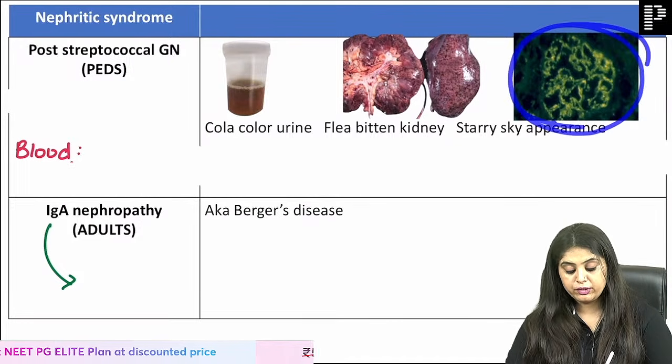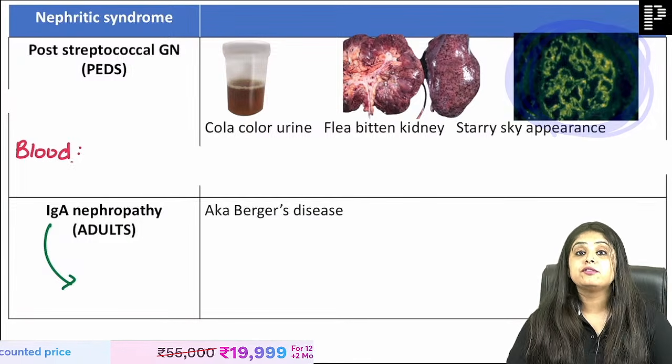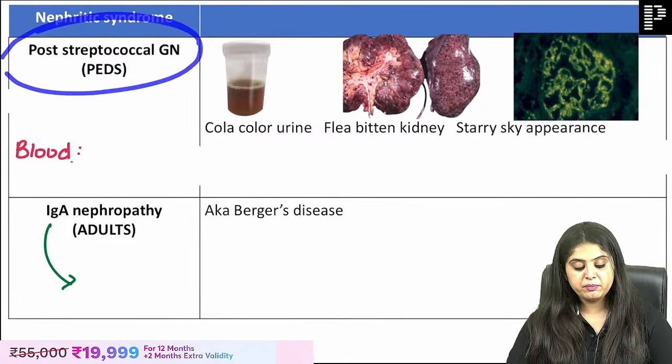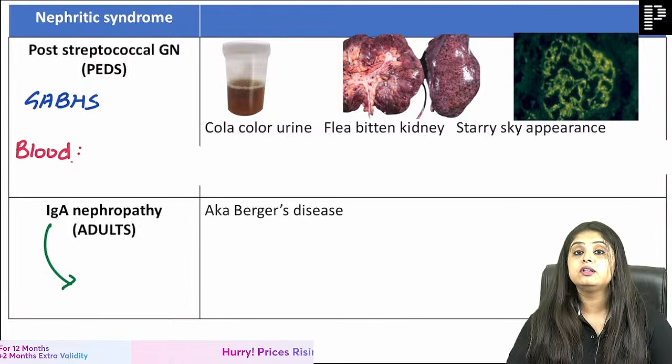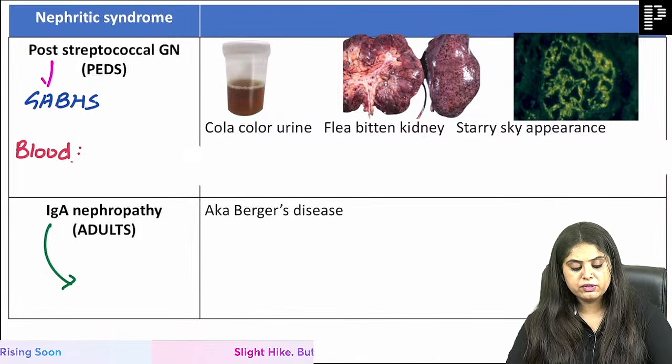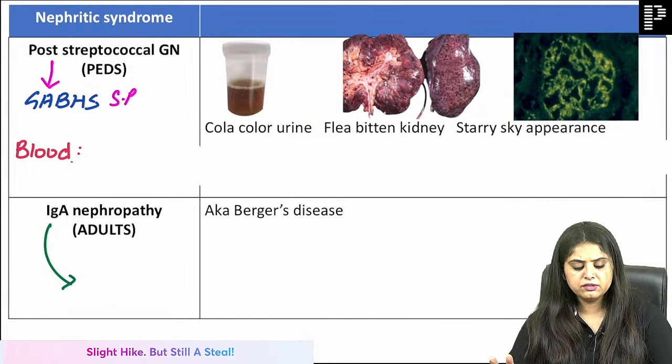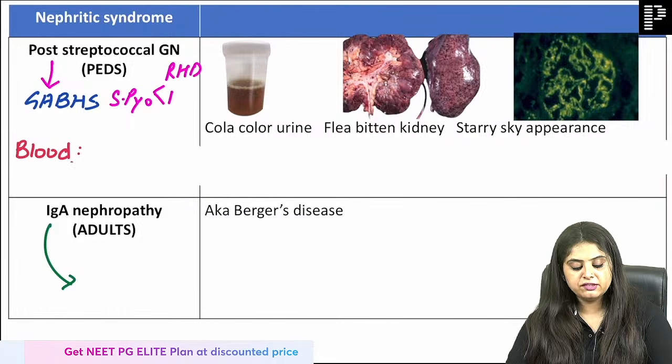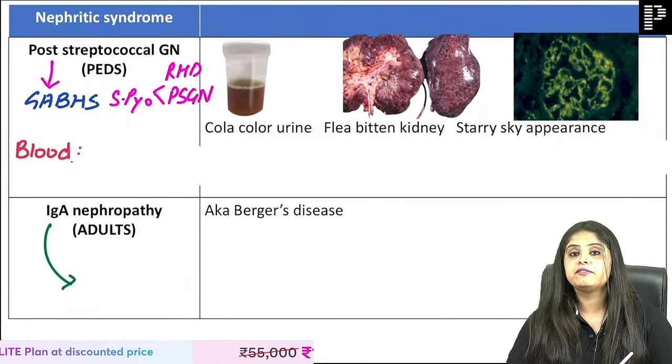No. Starry sky is seen on fluorescent microscopy. So when I talk about PSGN, post streptococcal, which streptococcus? GABS, group A beta hemolytic streptococcus. Today we studied two very important things with streptococcus pyogenes or GABS. One was rheumatic heart disease, and now the second is post streptococcal glomerulonephritis.